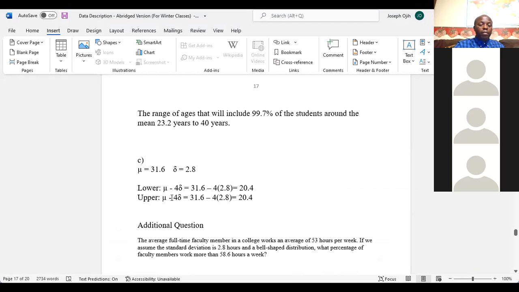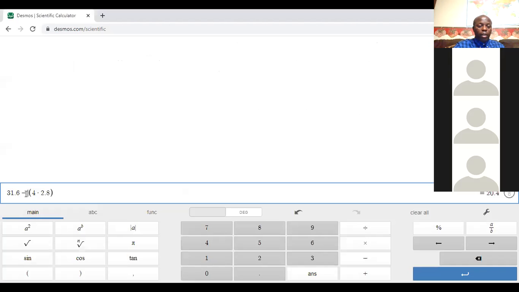So we go to our calculator to see the answer it will give us. This is our calculator right here. I have changed this to a plus sign, and we see 42.8. It's plus 42.8. And that takes care of that. We got 42.8.